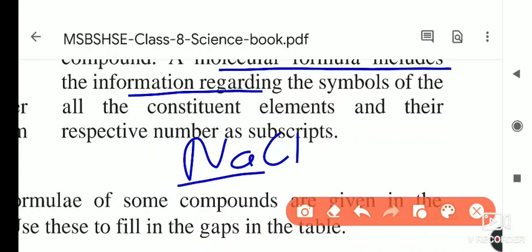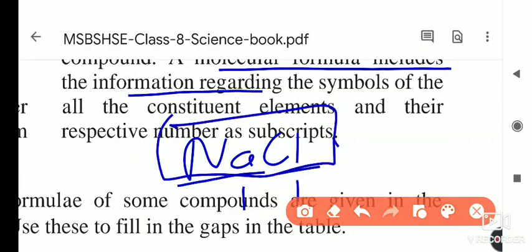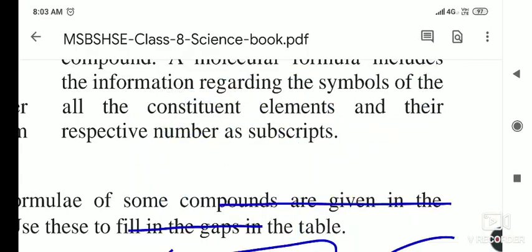Which constituents are there in NaCl? Sodium and chlorine. Its symbols are Na for sodium and Cl for chlorine, and their respective numbers, one sodium and one chlorine, are present in sodium chloride. All this information is provided by the molecular formula of a compound.